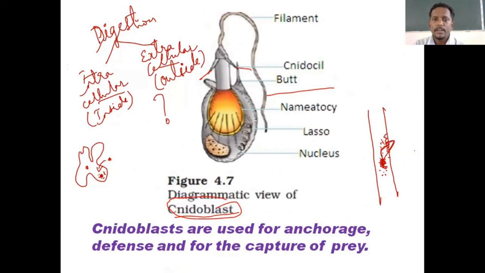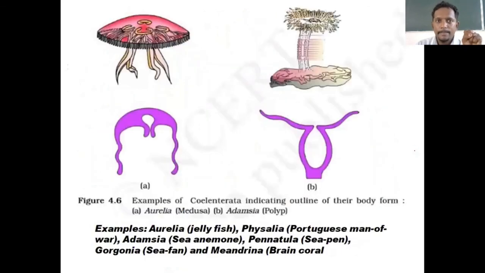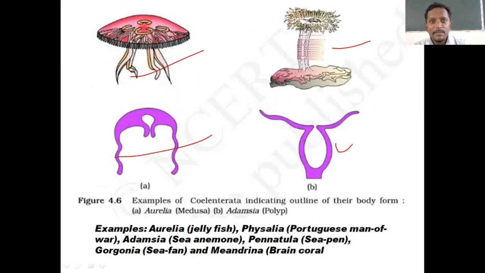So this is what a cnidoblast or nematocyst is, because these are present in the tentacles of these organisms. Coelenterates also have another name, Cnidaria. What is the use of this cnidoblast? I mentioned it down there. It is also an important question. They are used for anchorage, fixing, defense, to protect themselves and to capture food. These are the examples mentioned in your textbook. Just the names are enough. No need to learn the diagram.